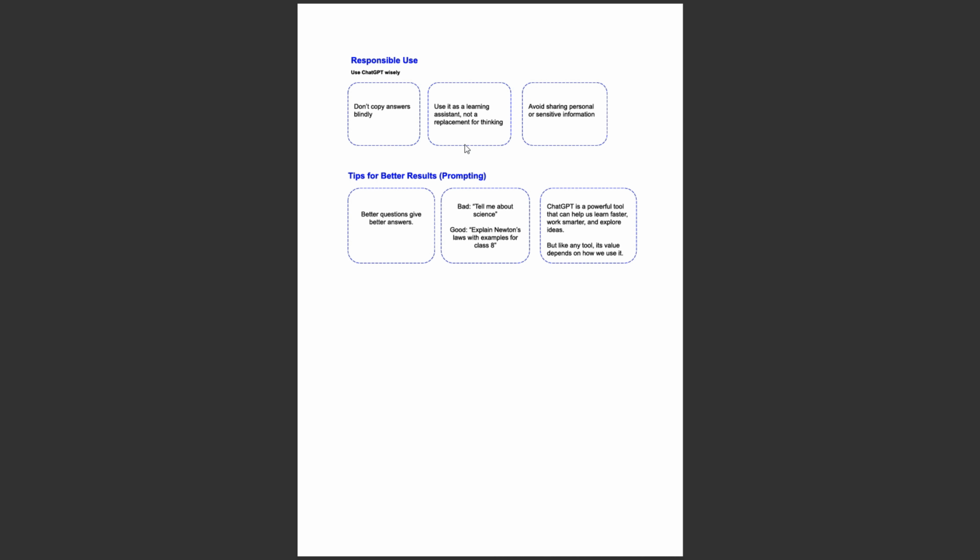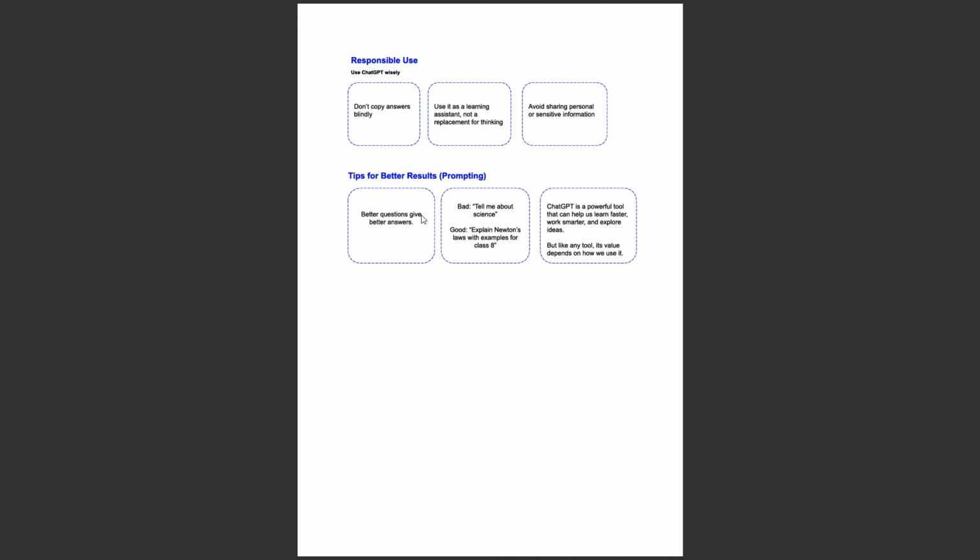Now, what could be the tips for better results? How do we avoid the issue we mentioned, that information can be incorrect or we should not be trusting it blindly? Are there still any ways to get better results? You can focus on the prompting. The prompt is the type of question or the text you type, and it is very important.